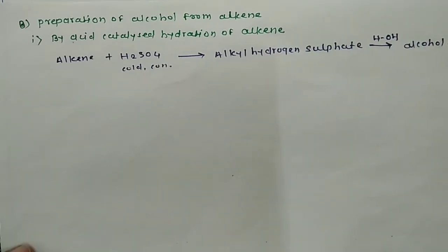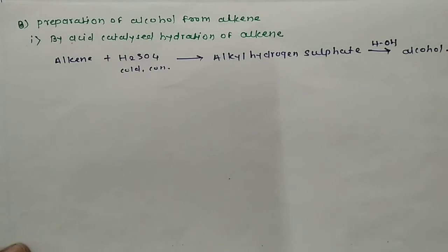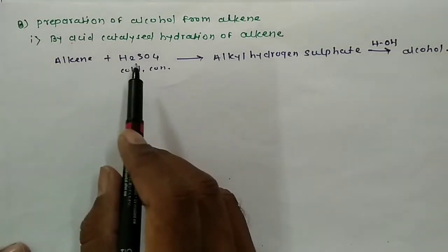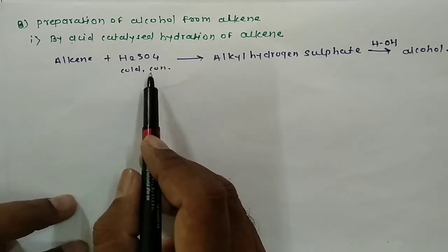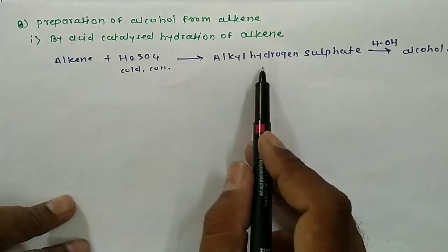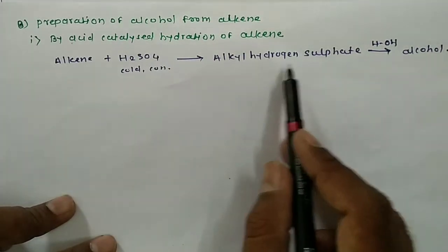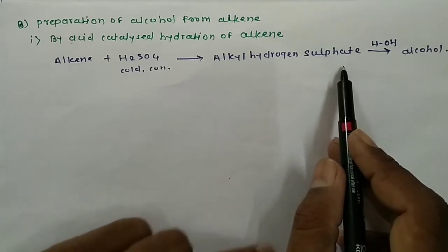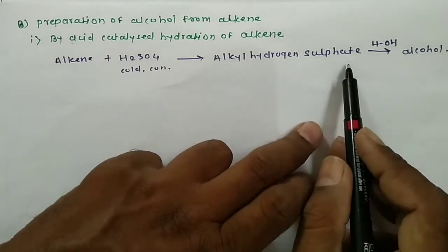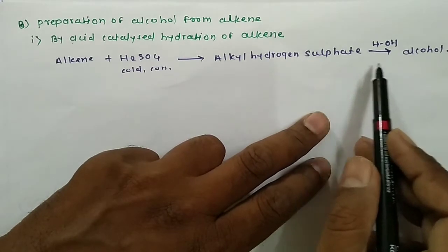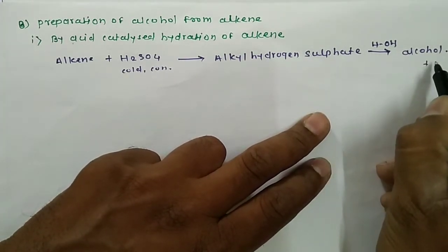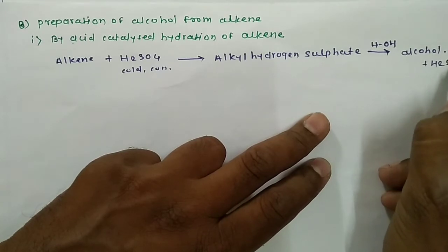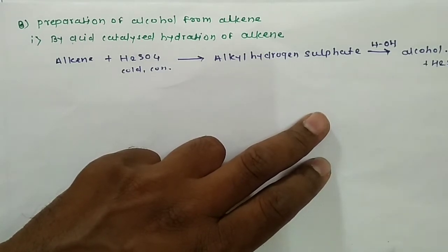So how is alcohol prepared from the alkene? First, the alkene is treated with cold and concentrated sulfuric acid. Then we get the intermediate compound, that is alkyl hydrogen sulfate, and this alkyl hydrogen sulfate on hydrolysis gives alcohol, and the sulfuric acid is regenerated in this reaction.